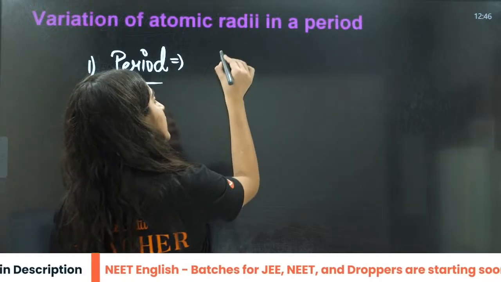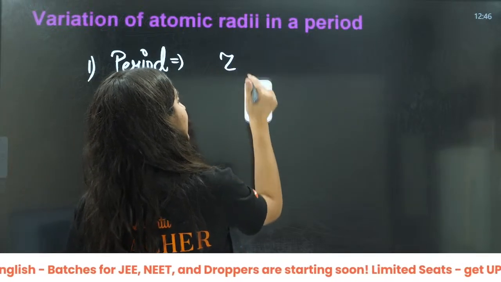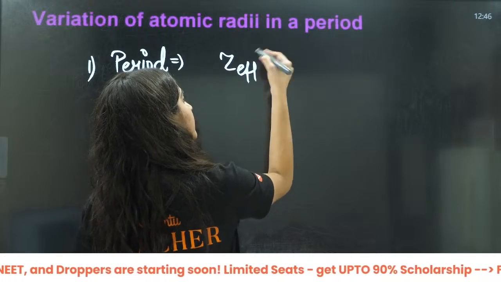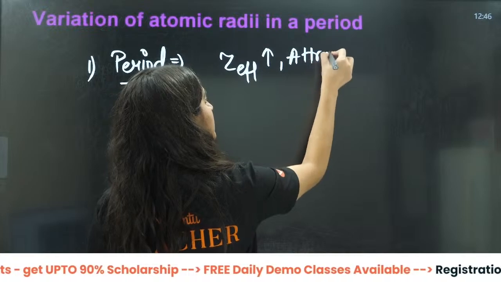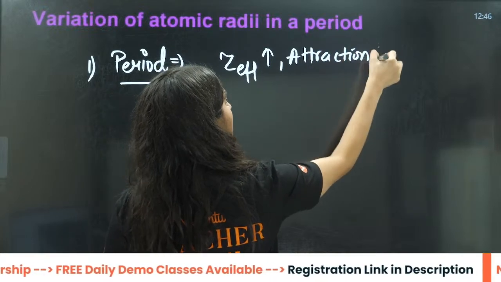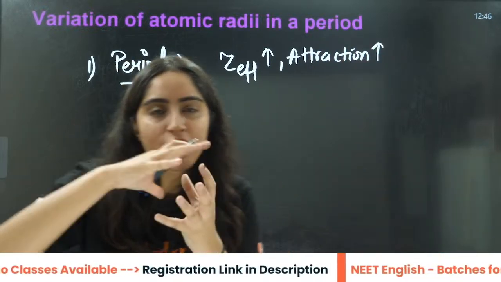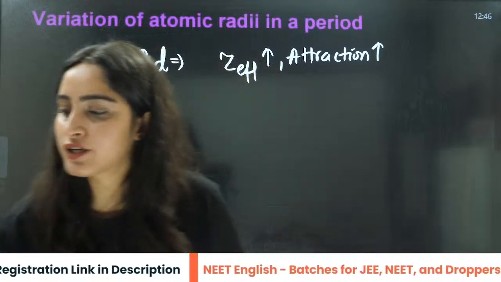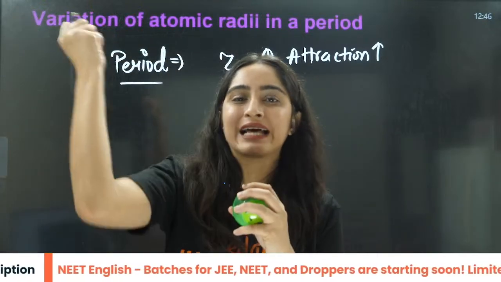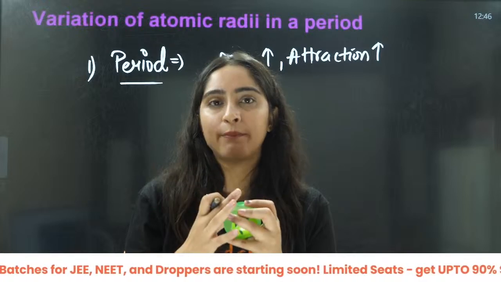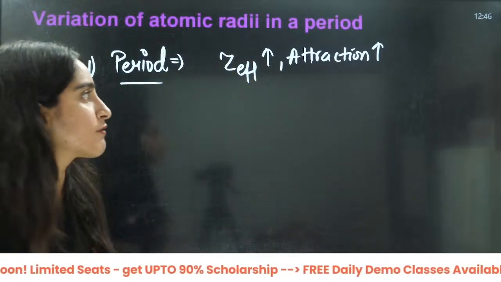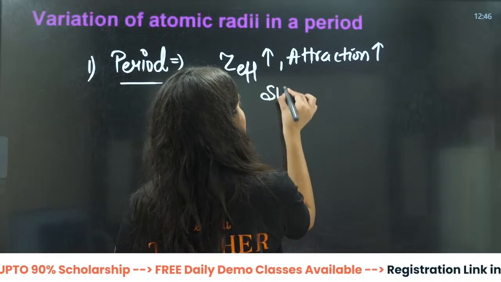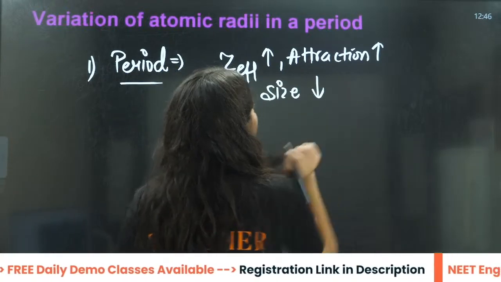So along the period, first you always remember Z effective. We are going to do everything with its help. Z effective increases, attraction increases, right? If Z effective is increasing, it is pulling the electron. This nucleus is pulling the electron, right? So what will happen? The size is going to decrease here. So you will write the size will decrease here.